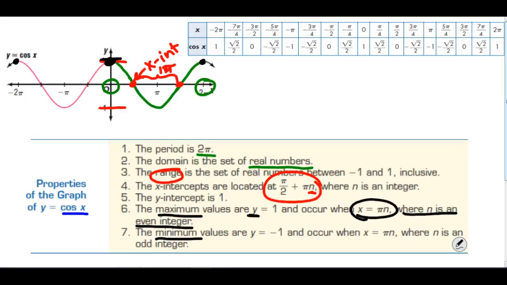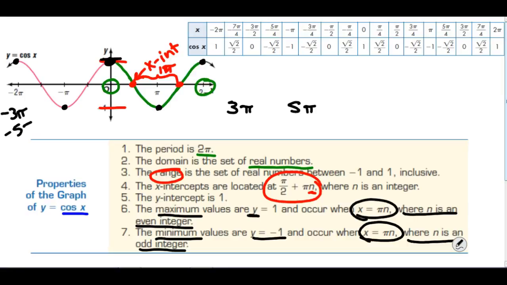And then the minimum value at -1 occurs when you have pi times some number where that number is an odd integer. And that's going to happen here at -1 pi, at 1 pi. It'll happen again at 3 pi and 5 pi. It'll happen at -3 pi and -5 pi. Those minimums will happen there. So you have the properties of that graph.